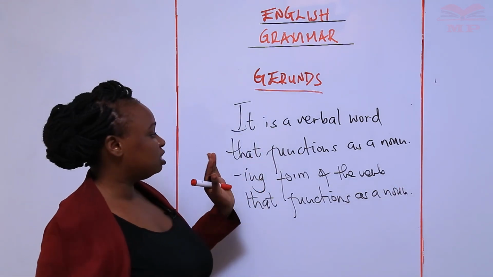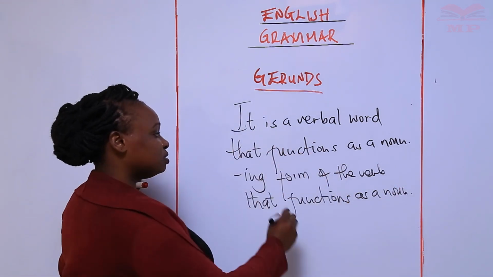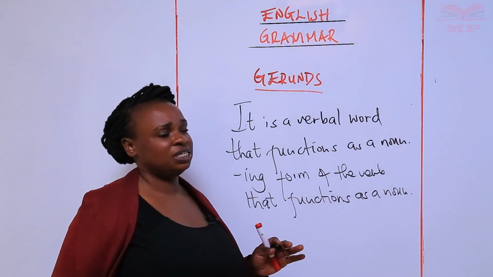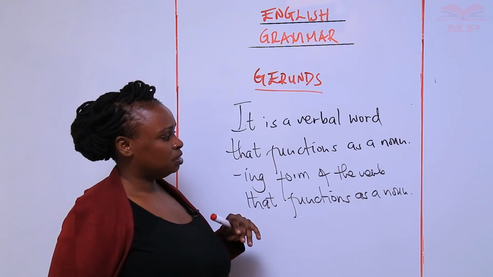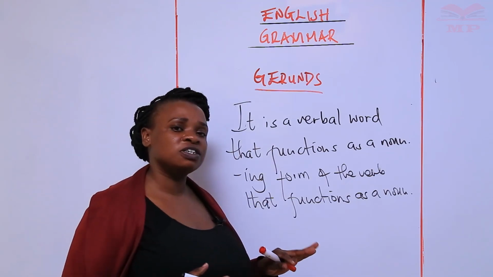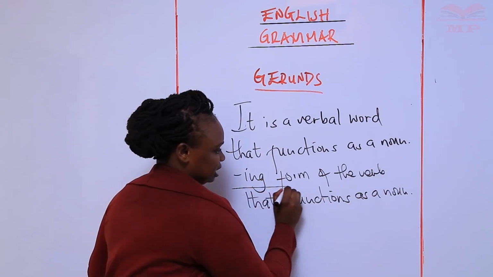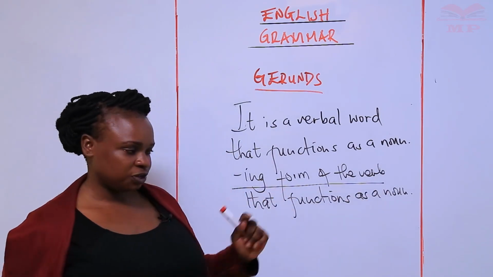Okay, it is a verbal word that functions as a noun, and in this case, not just any verbal word. Remember when we were talking about participle phrases, we said that participles are verbal words that function as adjectives. Here, we're looking at ing only, the ing form of the verb that functions as a noun.